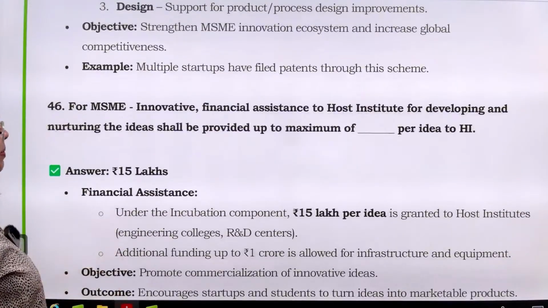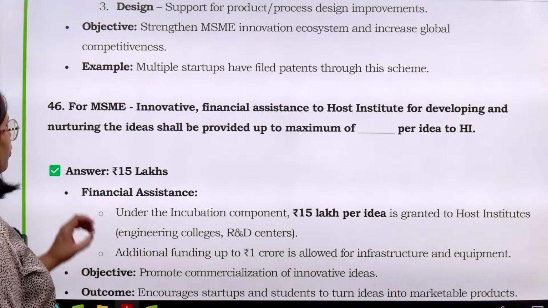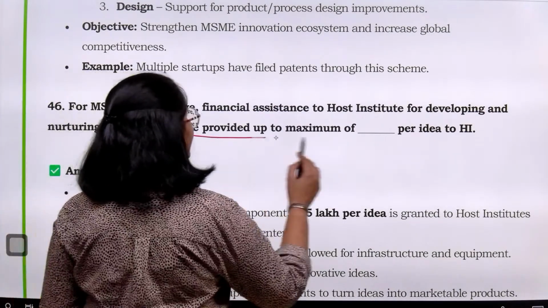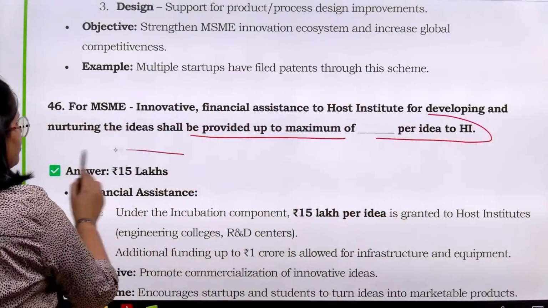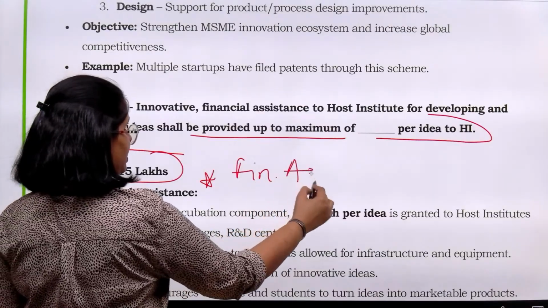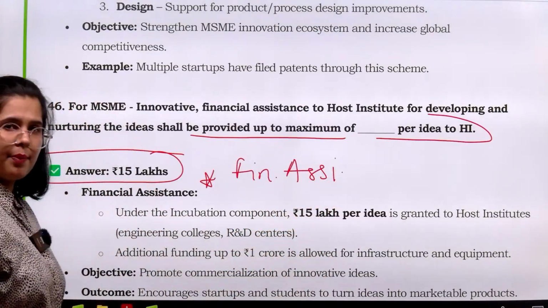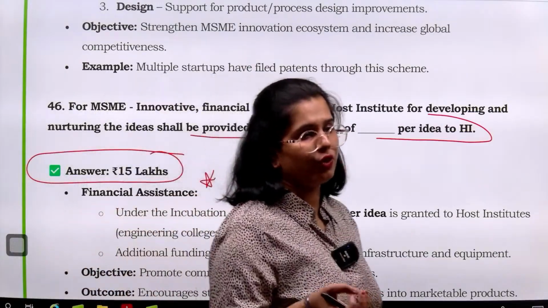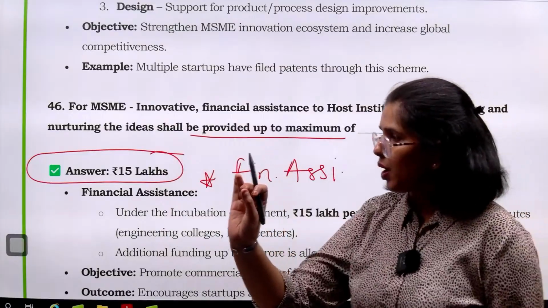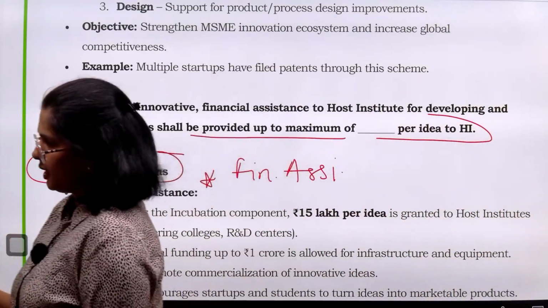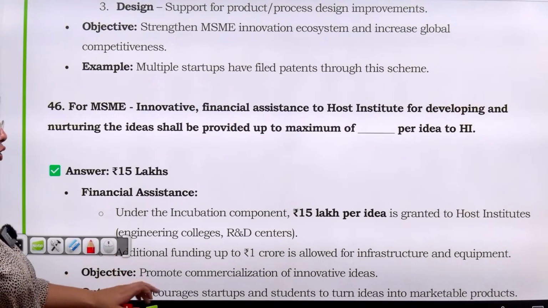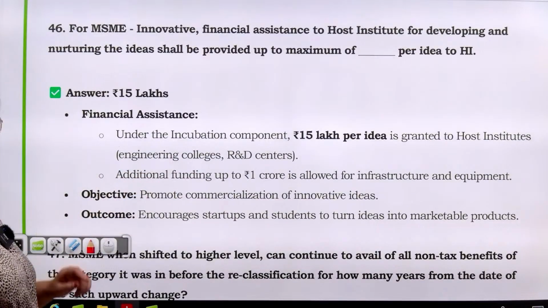Next question: for MSME innovative, financial assistance to host institute for developing the idea shall be provided up to a maximum of what per idea to the host institute. Again आपसे number पूछा है and over here they have focused on the financial assistance that is being provided. See, not just the numbers but the kind of topics they have focused on. Interest, provisions, loan amount, assistance amount, project amount, all these are the things which are in focus. So for financial assistance under the incubation component, 15 lakh rupees per idea is being granted to the host institutes.